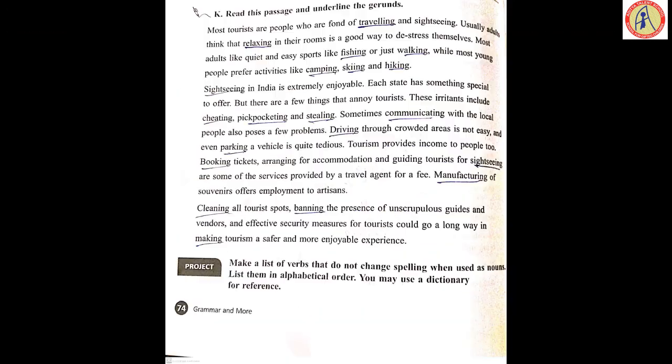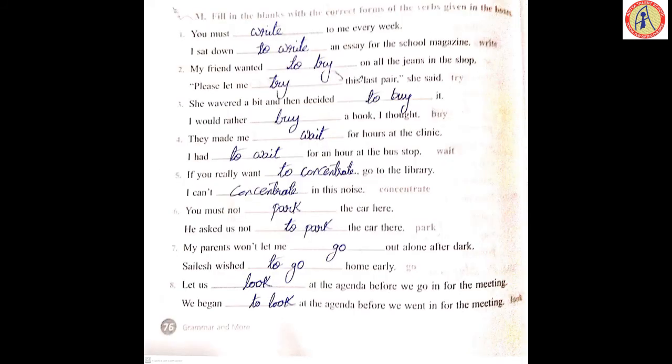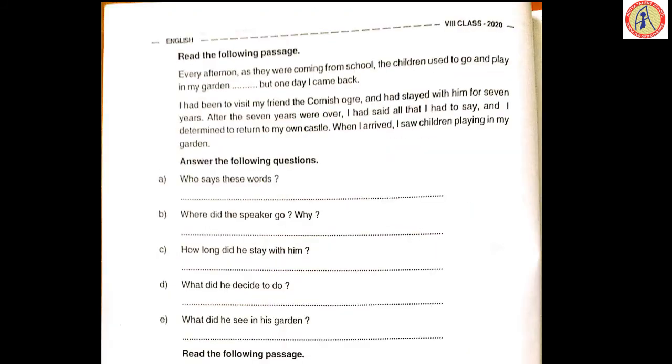Now we will be going with the study material completion. Here, page number 146. Read the following passage. Here is a passage taken from The Selfish Giant, part 1. Every afternoon as they were coming from school, the children used to go and play in my garden, but one day I came back. I had been to visit my friend the Cornish ogre and had stayed with him for 7 years. After the 7 years were over, I had said all that I had to say and I determined to return to my own castle. When I arrived, I saw children playing in my garden.